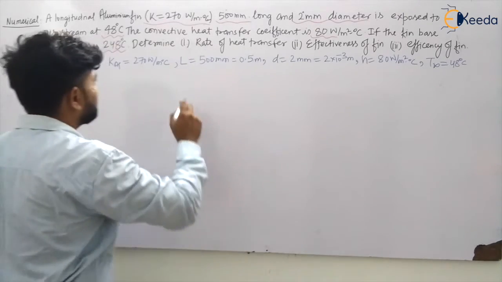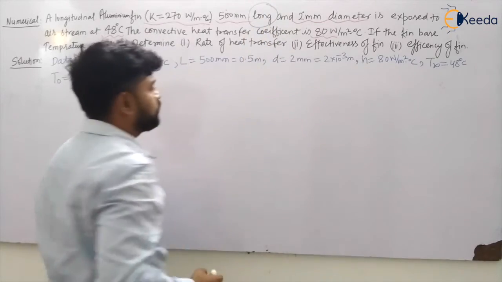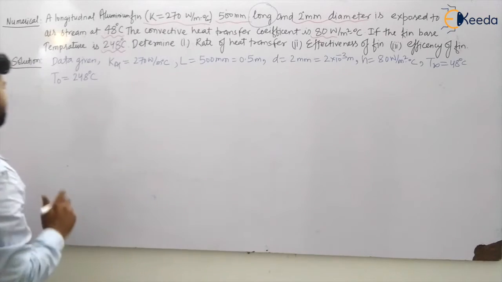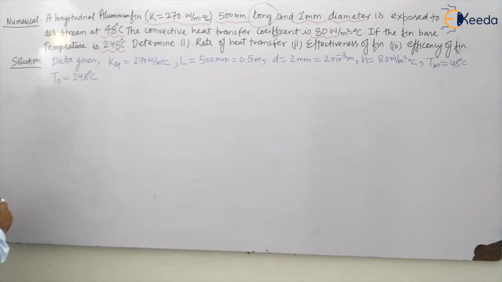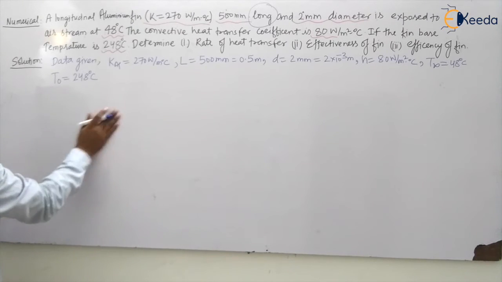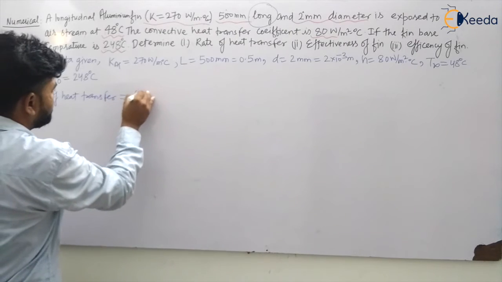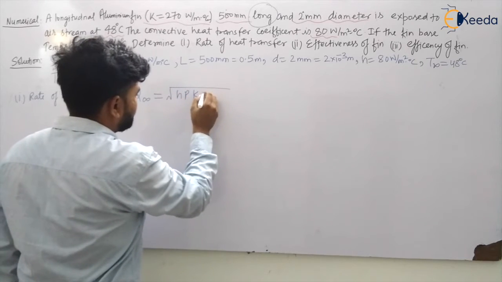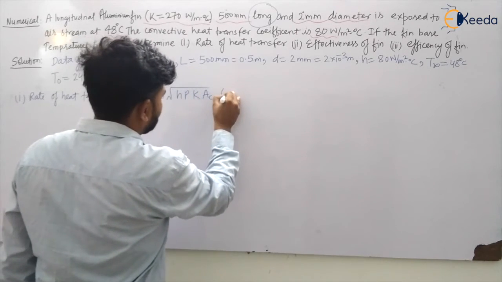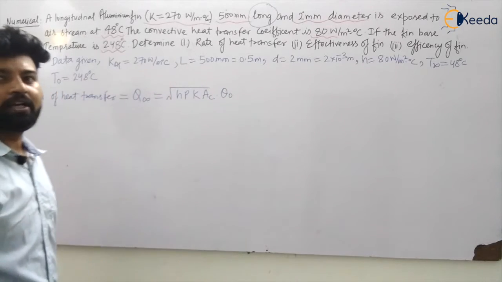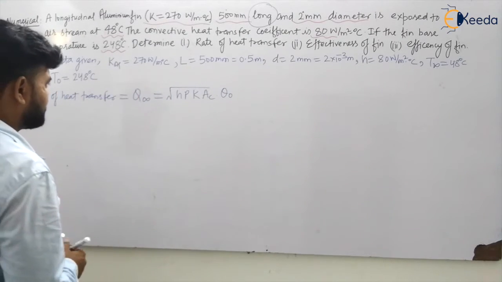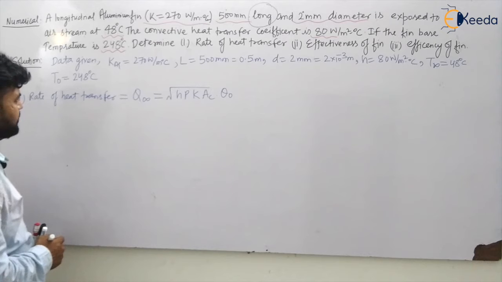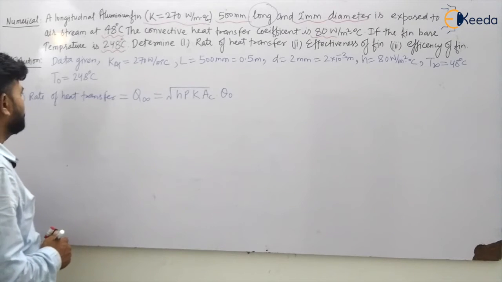And he has given one word, which is long. So I can consider this fin to be an infinitely long fin. So can I calculate the value of m? Rate of heat transfer for an infinite fin is given by q infinite equals under root of hPkAc, where Ac is the area of cross section, into theta naught. Can we calculate the value of hPkAc? Yes, we can.